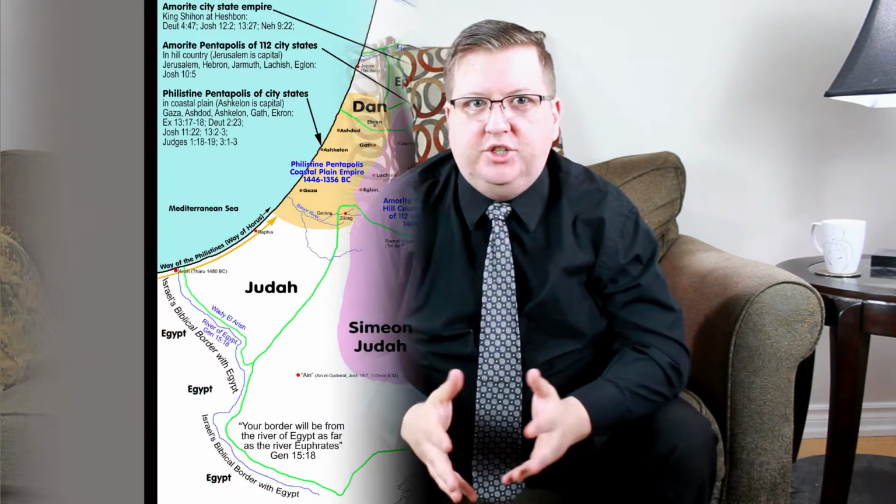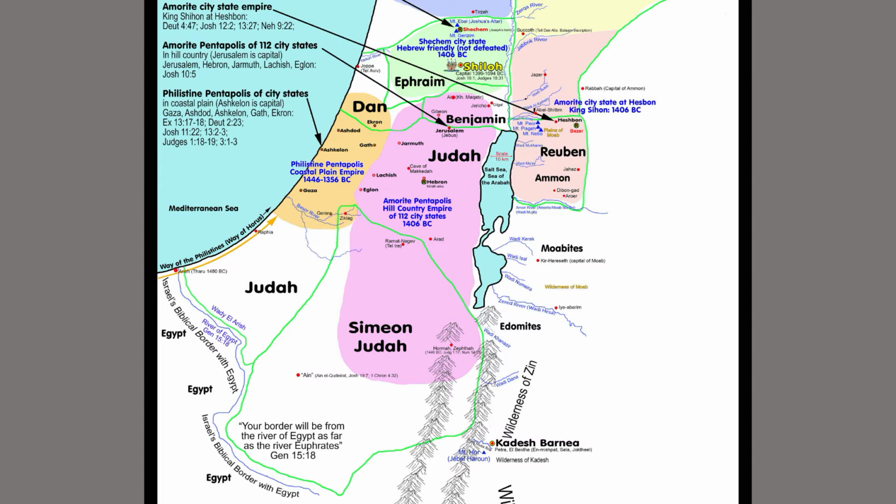In our last lesson, we saw the borders of Judah being delineated to us. Generally speaking, Judah's borders formed a rectangle in the southern portion of Canaan, conquered in chapter 10. Its eastern border was the Dead Sea all the way down to the border of Edom south of Kadesh. Its southern border went from there all the way to the Mediterranean Sea. Its western border was the Mediterranean Sea, while its northern border began at the top of the Dead Sea and snakes along until you get back to the Mediterranean.